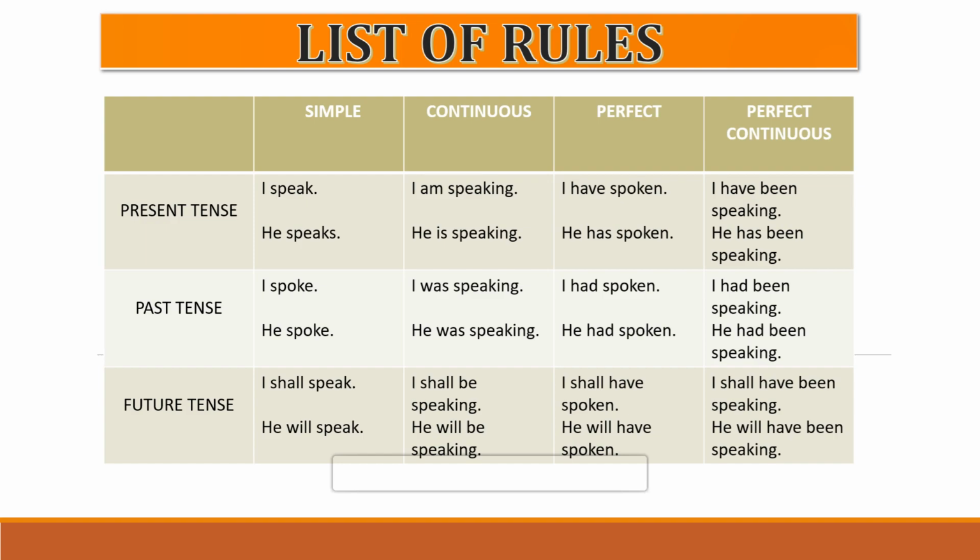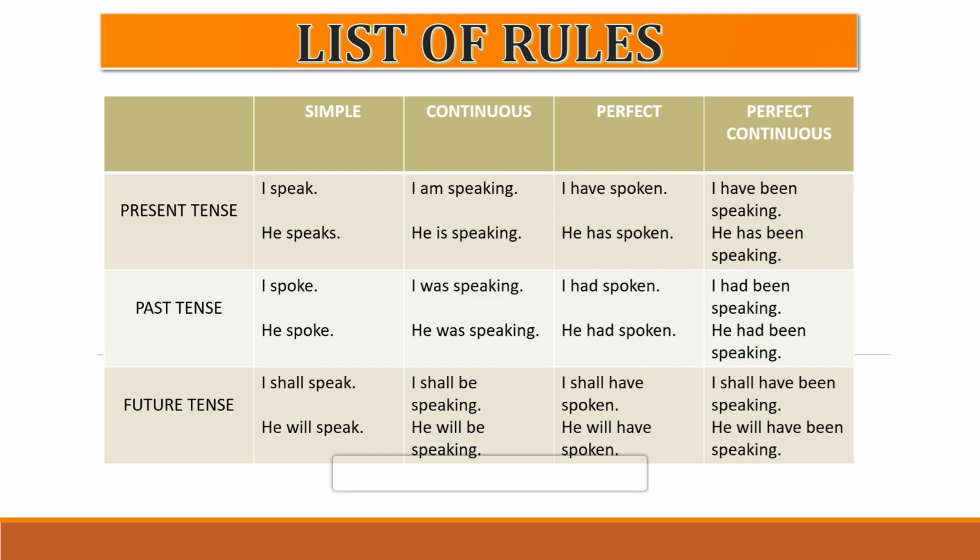Here I is the subject, shall be, and then speaking is the present participle form of the verb, that is called the ing form of the verb. Now in the second example, he will be speaking, here he is the subject, will be, and then speaking again is the present participle form of the verb, or you can also say the ing form of the verb.